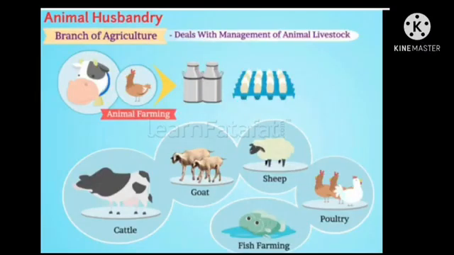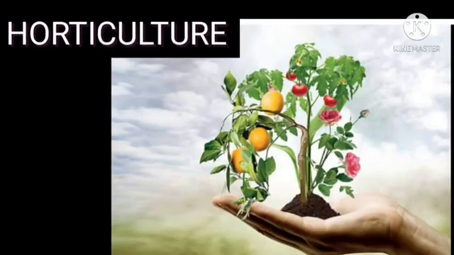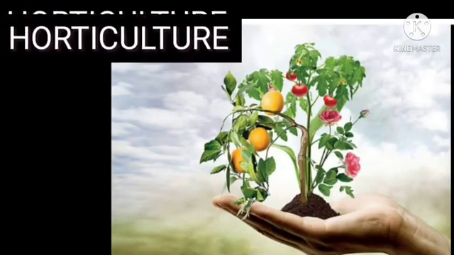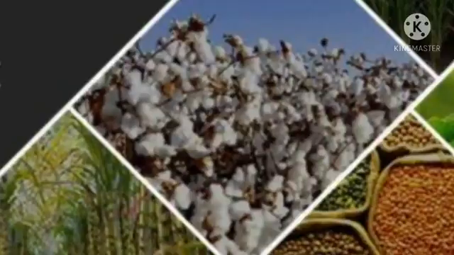Children, do you know what is animal husbandry? Animal husbandry is the branch of agriculture. It is a type of agriculture. It is to raise animals for meat, fur, milk, eggs, and other products. Next is horticulture. Horticulture is the science or art of cultivating fruits, vegetables, flowers, or ornamental plants.